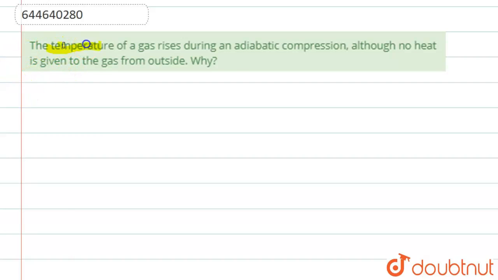Well, hello students, now we're going to see this question. The question says that the temperature of the gas rises during an adiabatic compression, although no heat is given to the gas from outside. Why? So firstly we'll see the first law of thermodynamics.